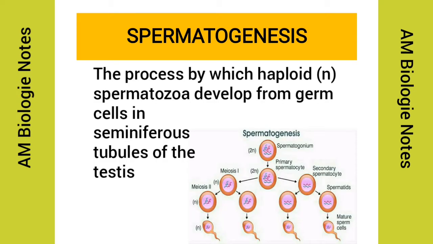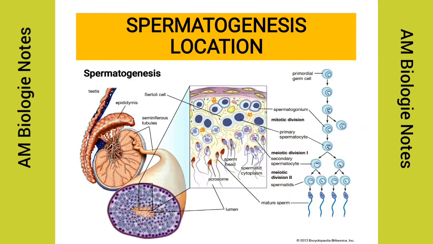Here, I have mentioned a very basic definition of spermatogenesis. Spermatogenesis is the process by which haploid spermatozoa develop from germ cells in the seminiferous tubules of the testes. In male, the reproductive organ that produces sperm is the testis. There is a pair of testes present in the male human body. Within the testes, seminiferous tubules are present.